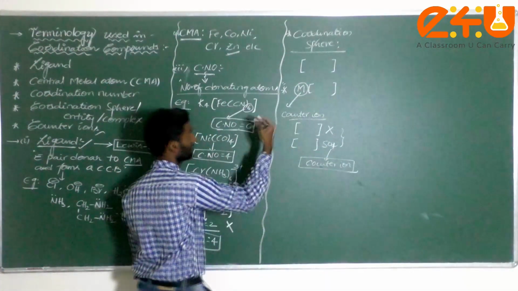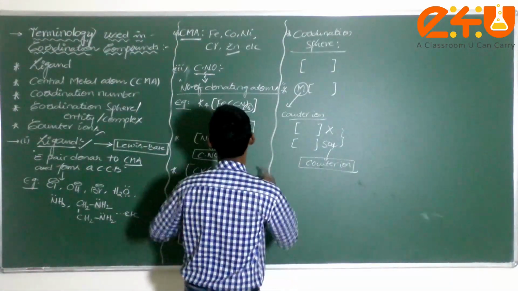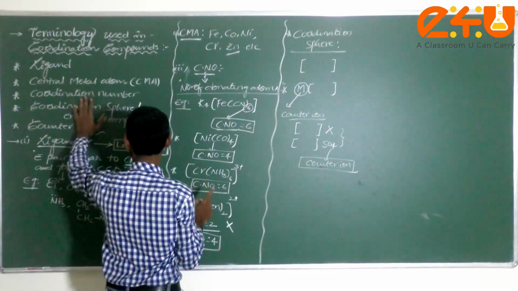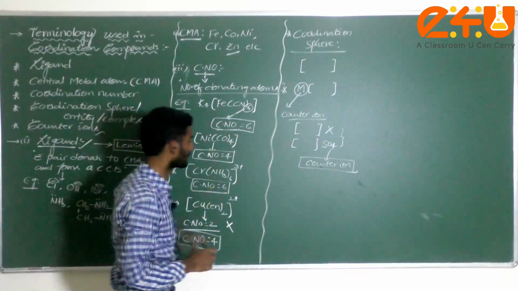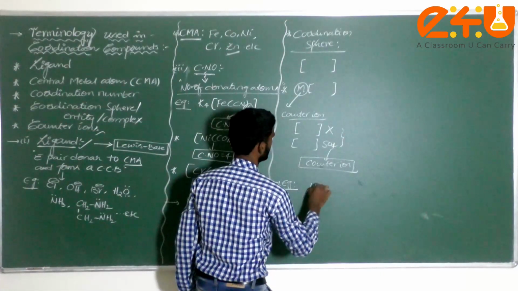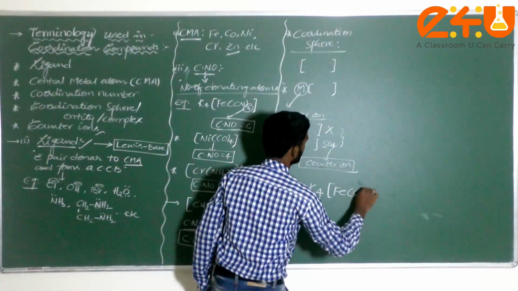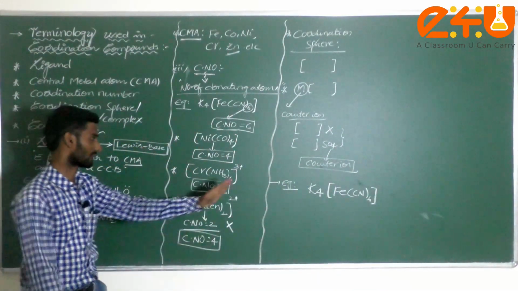Students get confusion with respect to the counter ion, so I am going to give one best example. If you take only this complex, whatever terminology is there, I can show everything by using this complex. Now take it, dear students, as an example: K4[Fe(CN)6]. This is our complex.